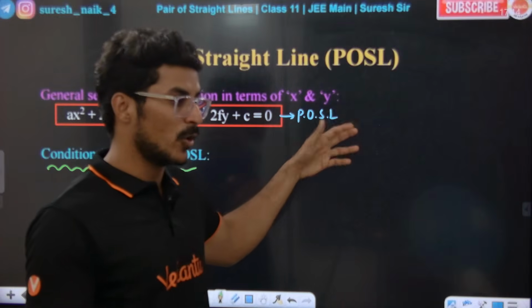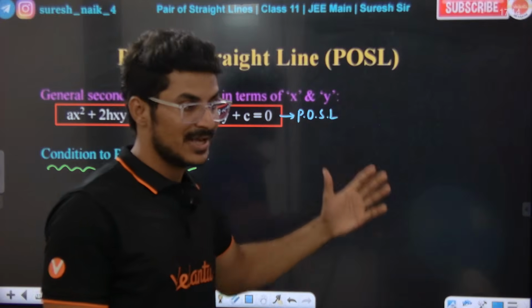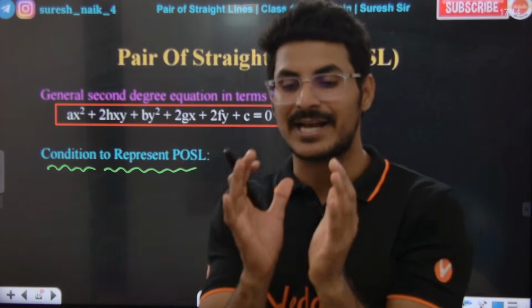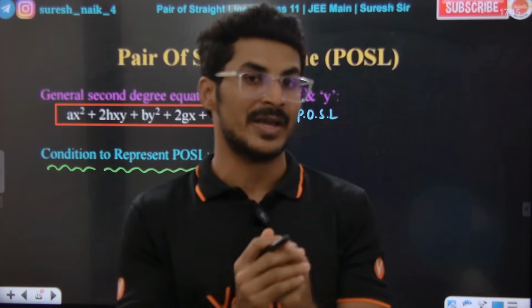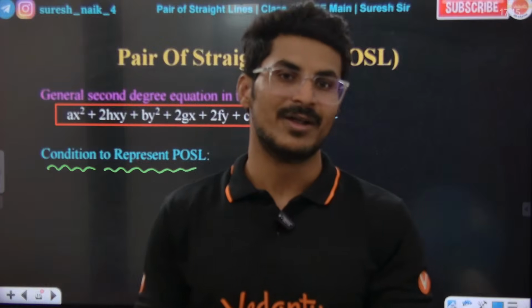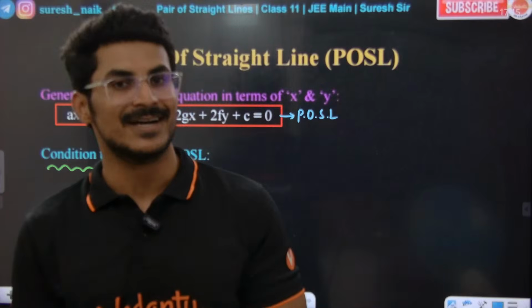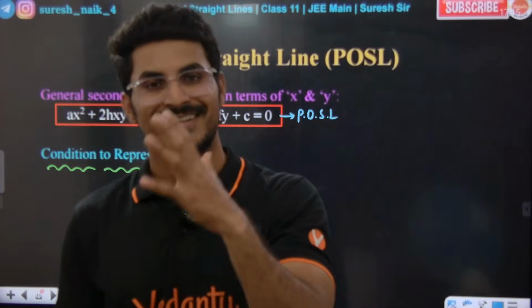It can represent a parabola, ellipse, hyperbola, anything. But how do we identify it? There is a condition, and if the condition is satisfied, it is a pair of straight lines.